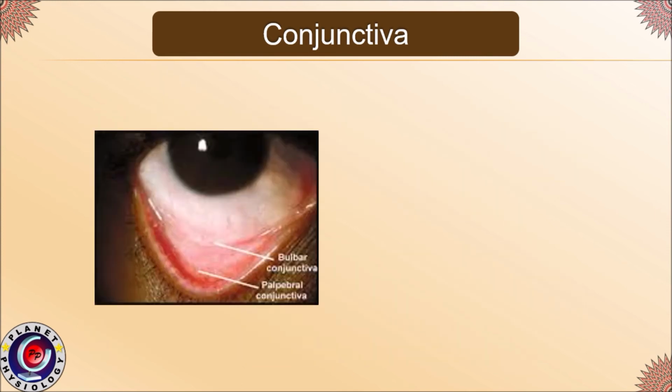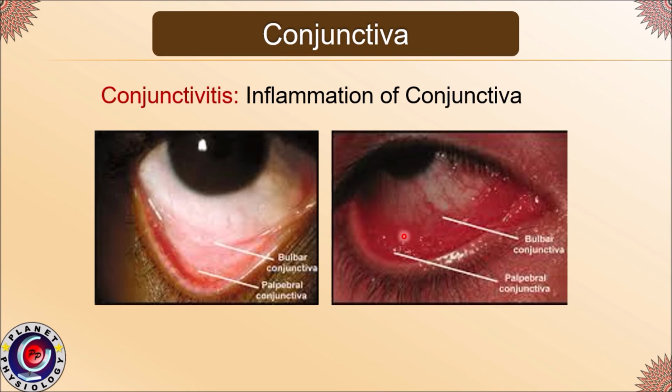You can see in this picture, the eyelid has been dragged down to expose the palpebral conjunctiva. And shown over the sclera is this bulbar conjunctiva. As this palpebral conjunctiva is vascular in nature, this is one of the routine sites to look for pallor. Here you can see this conjunctiva is bloody red. This we call conjunctivitis. Inflammation of the conjunctiva is called conjunctivitis.